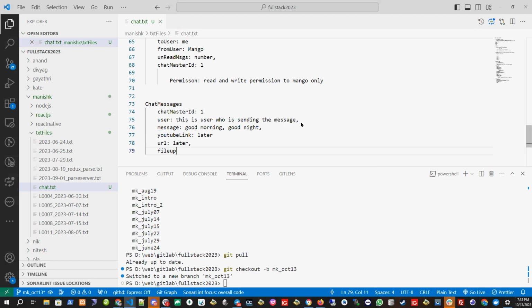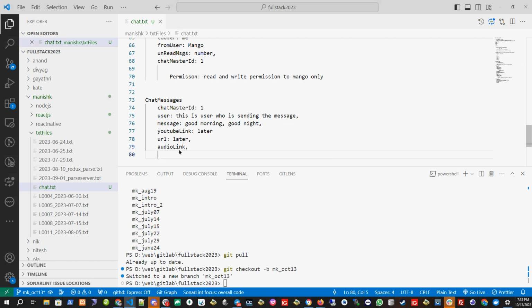So we can skip that, because it is often better to put the video on YouTube and share the link, or put the file in Google Drive and share the URL. Or if you want to share an audio link or an image link, we could also allow users to upload images like WhatsApp does, but WhatsApp has a strong server, so it's better to avoid that. We can add it for demonstration purposes, but not for real use.